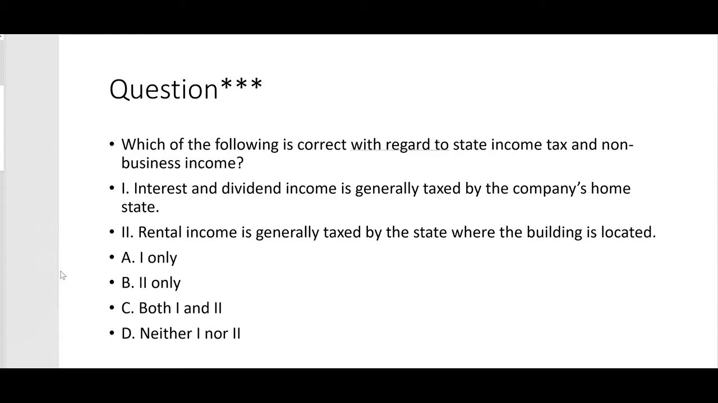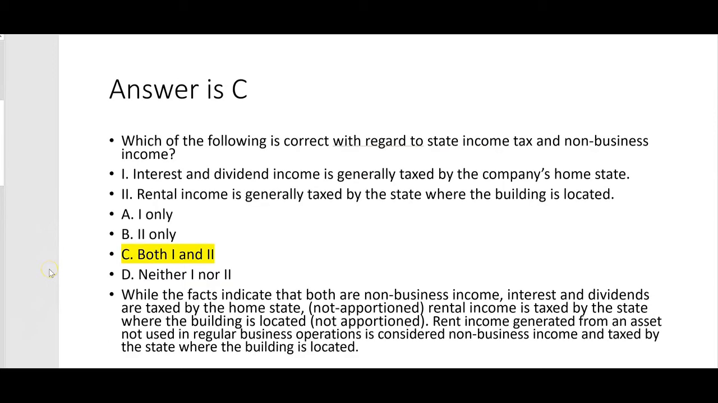Interest and dividend income is generally taxed by the company's home state. Yes. 2. Rental income is generally taxed by the state where the building is located. Yes. So 2 is correct also. Rental income is generally taxed by the state where the building is located if it's considered non-business income. You wouldn't apportion the rent income unless it was considered business income. And the facts indicate that both here are non-business income.